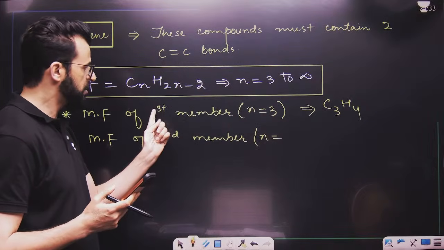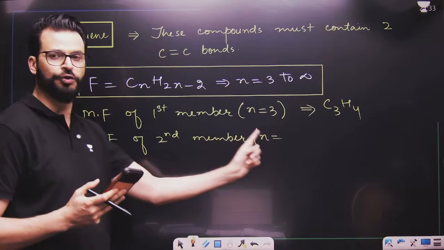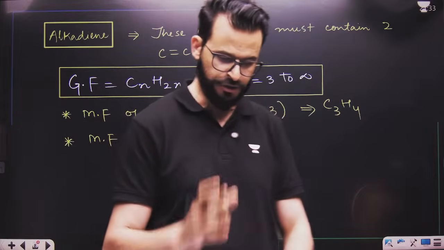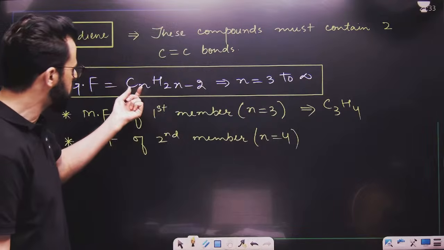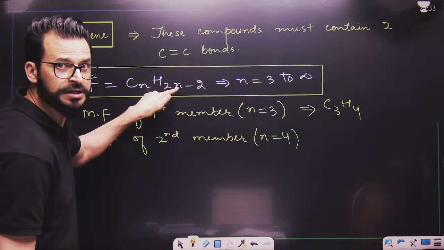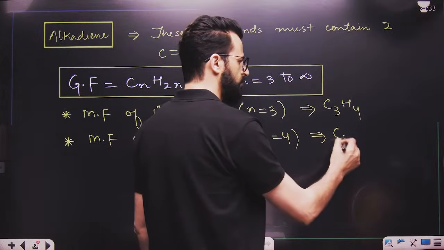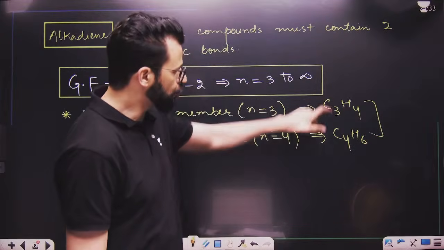For the first member, 1 plus 2 becomes 3. For the second member, this is 2, so add 2 and the n value becomes 4. Very good. So put n as 4. It becomes C4, 2 into 4 is 8, 8 minus 2 is 6. So it is C4H6. Now, you can randomly check 2 successive members.